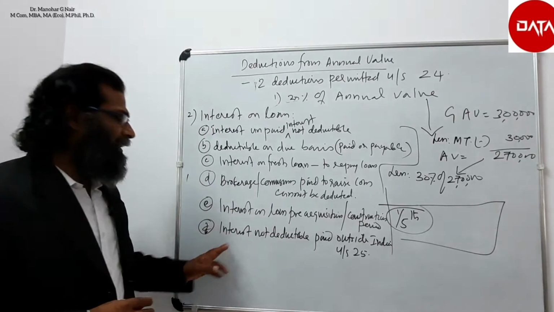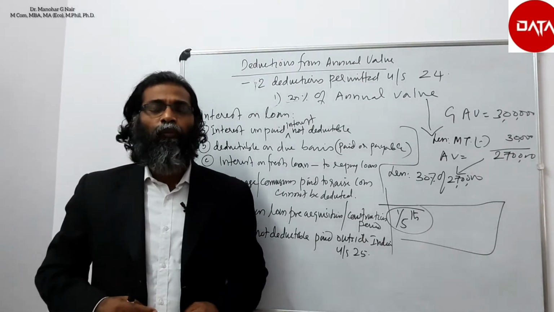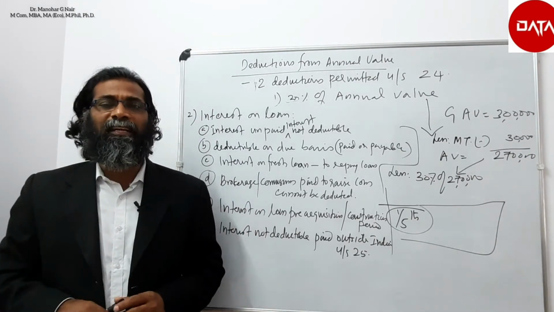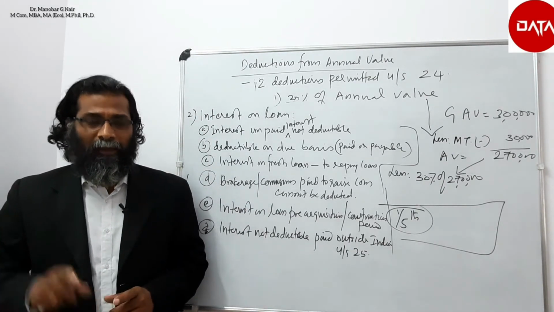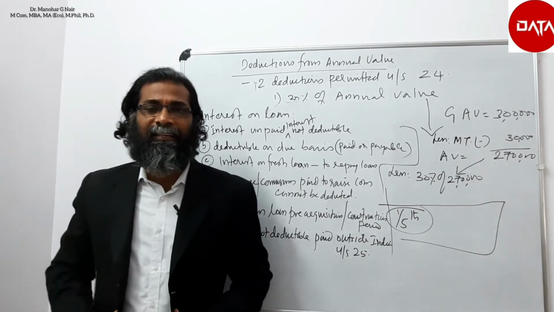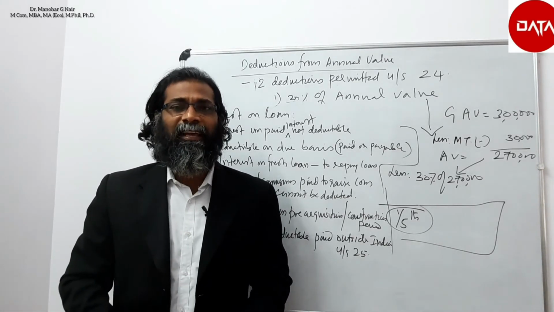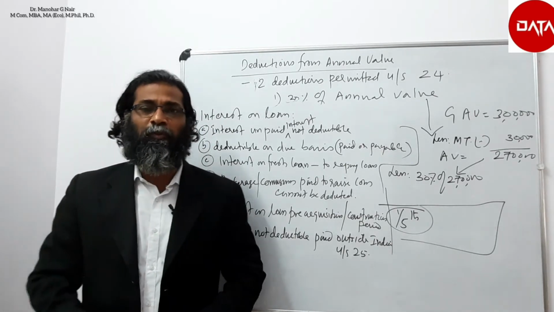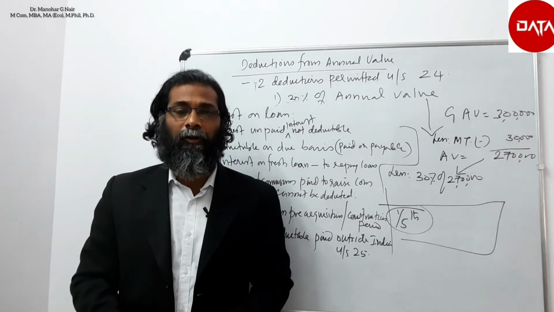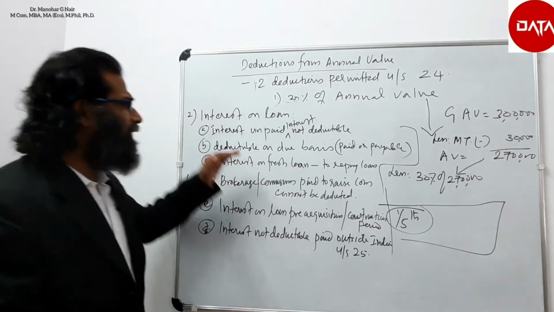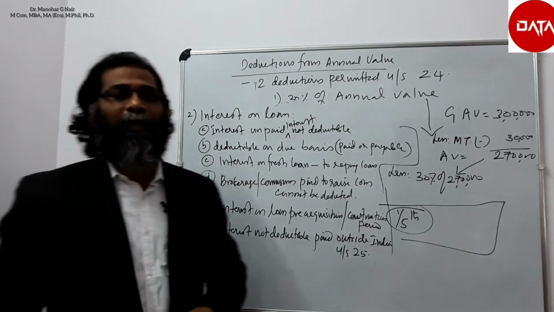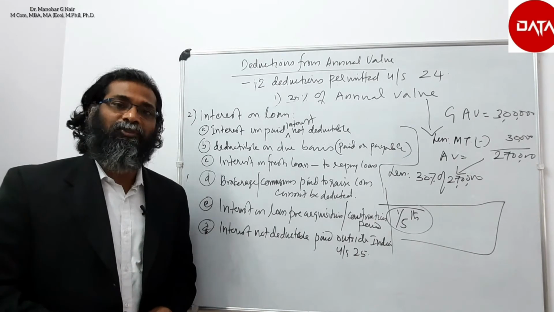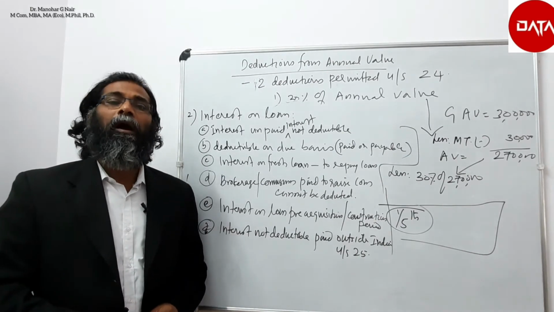And any interest which is paid outside India for a loan raised for the construction or purchase of the building, on which no tax is deducted at source, under that situation that interest on loan cannot be deducted from the income from house property as per section 25 of the Income Tax Act. So these are the important 5 points to be kept in mind while dealing with the interest on loan which could be deducted under section 24 from the income from house property.